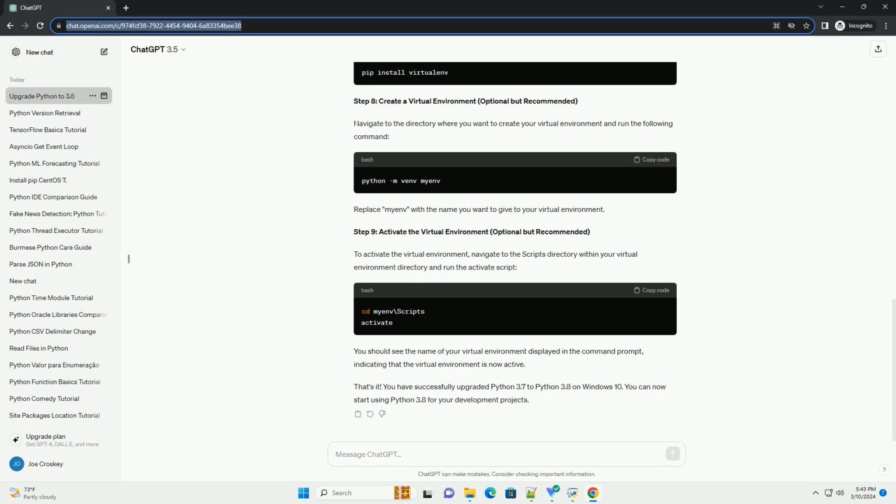with the default settings. Advanced options: it's recommended to check the box that says Add Python 3.x to PATH to make the new Python version accessible from the command line. Install: click the Install button to start the installation process.